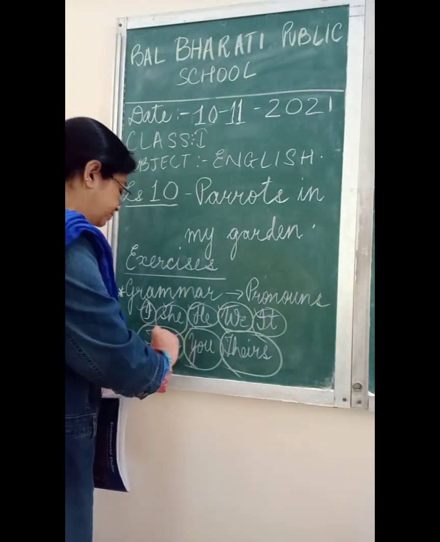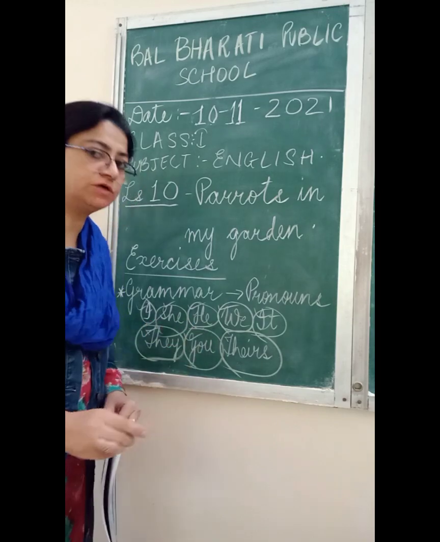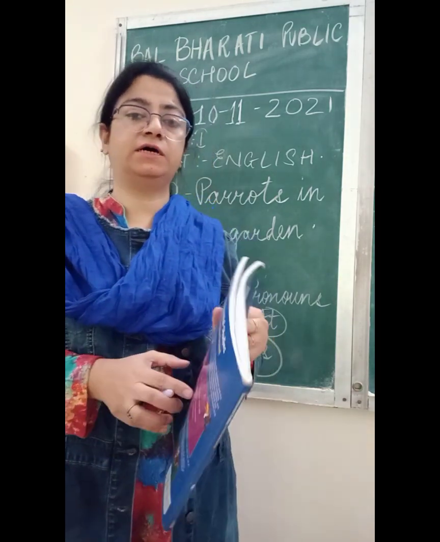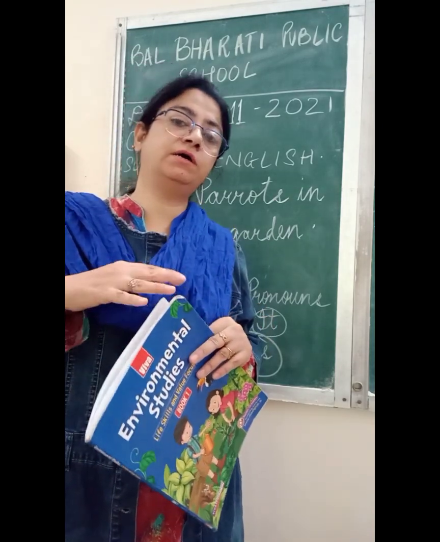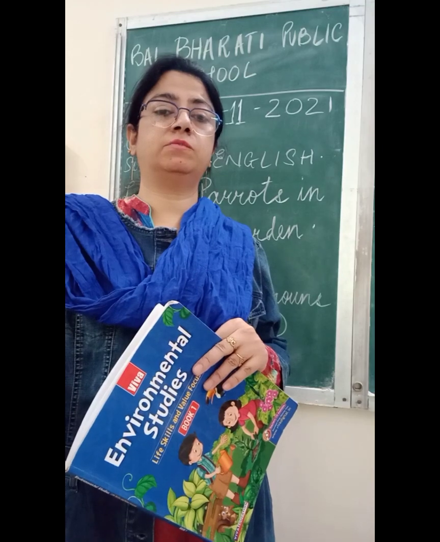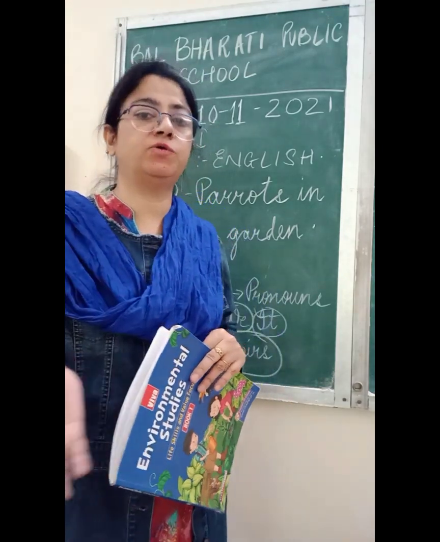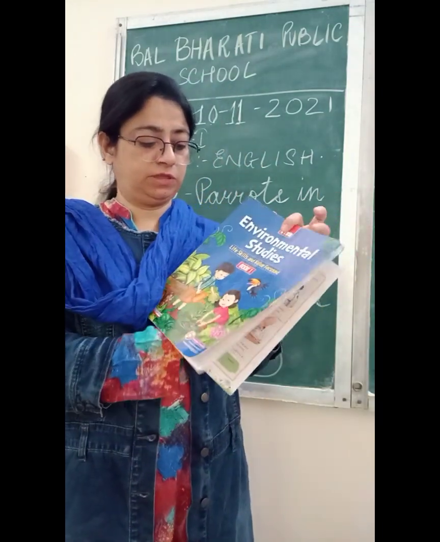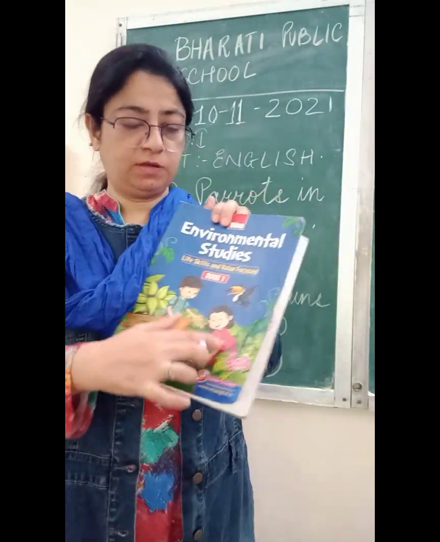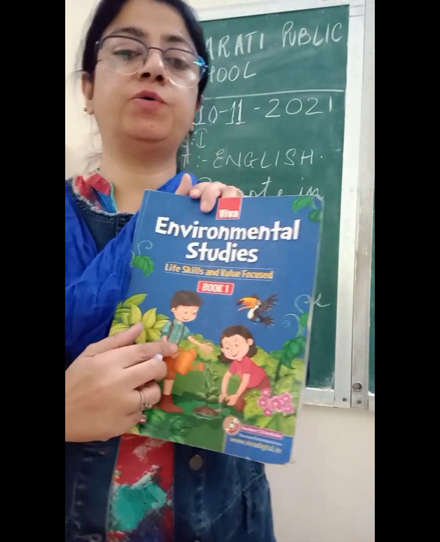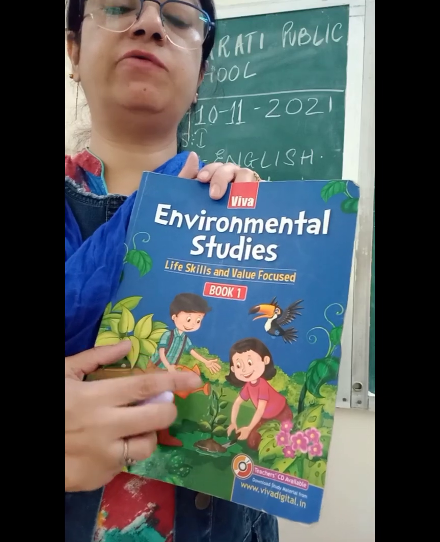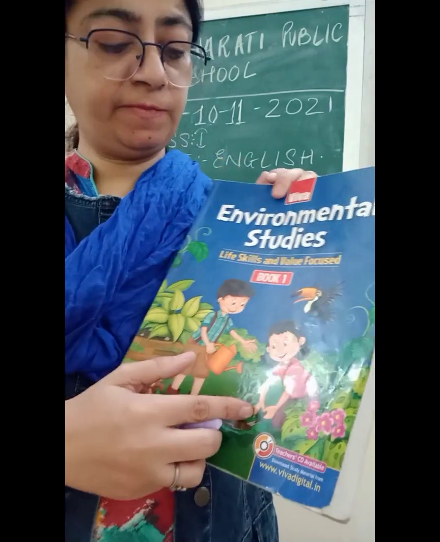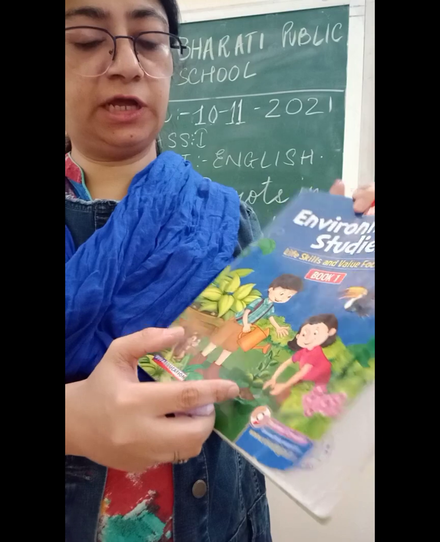Okay, now you. You is used when we talk about others. You are a teacher, you are a student, you are a girl, you are a boy. You are standing, you are speaking, you are dancing, you are eating. So this girl will say to this boy, you are standing, you are holding a watering can, and this boy will say you are sitting and planting or digging the soil.